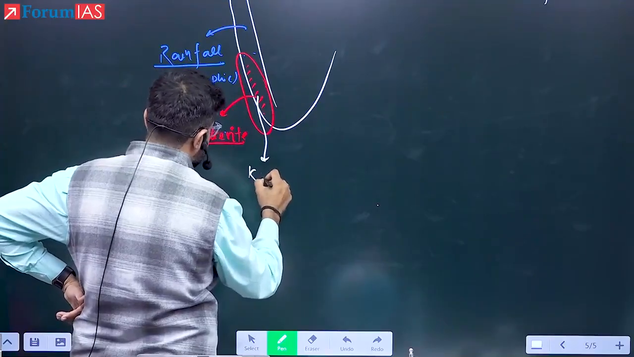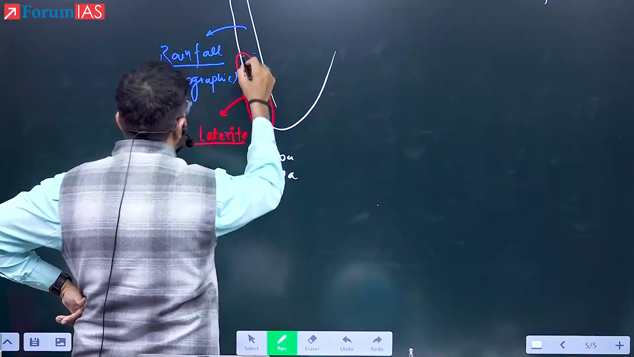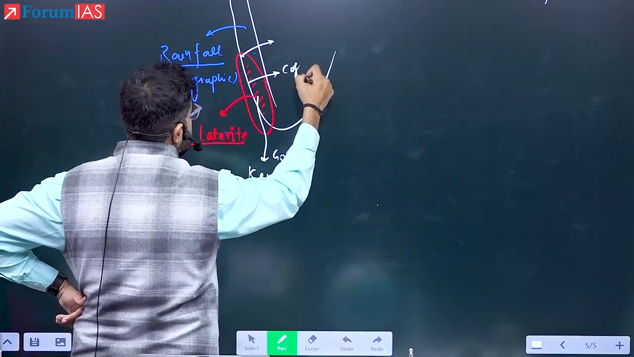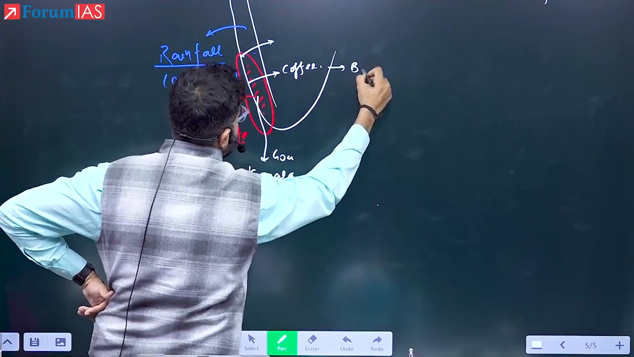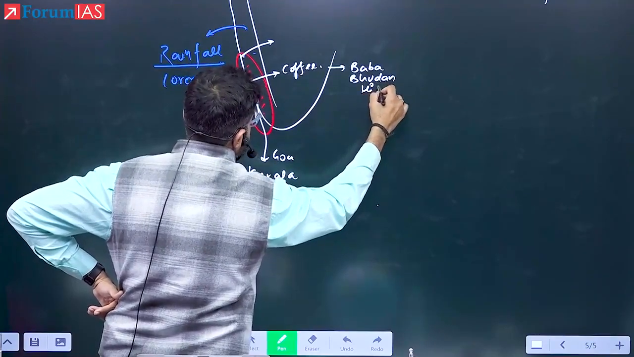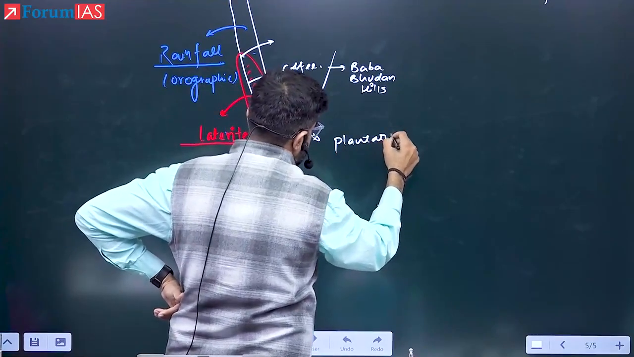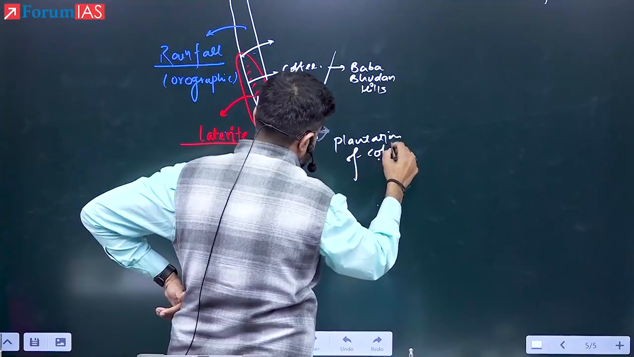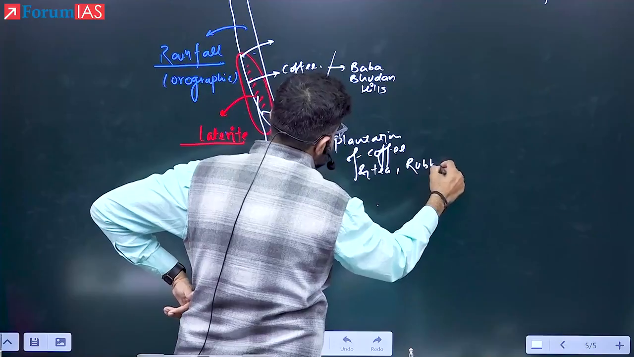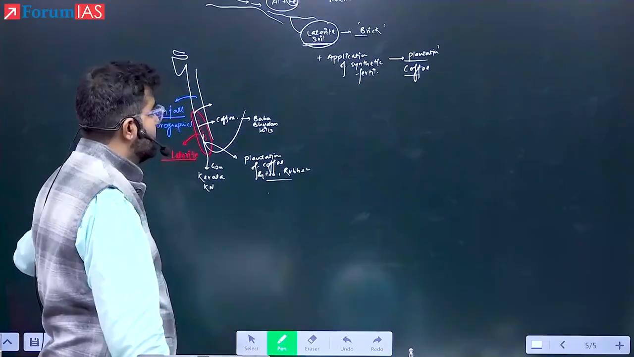That is Kerala, Karnataka, in fact Goa also. What is famous in Goa? Cashew plantation. Here Karnataka, coffee, Baba Budan Hills. And here in Kerala we have the plantation of coffee, tea, with rubber. Yes. So this soil can be best utilized in plantation.